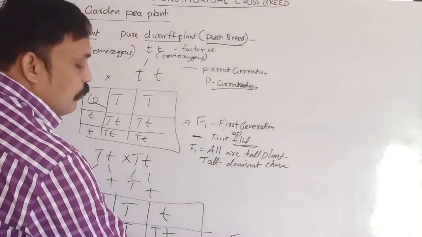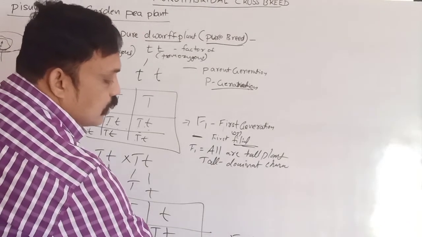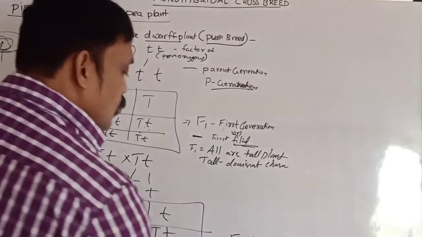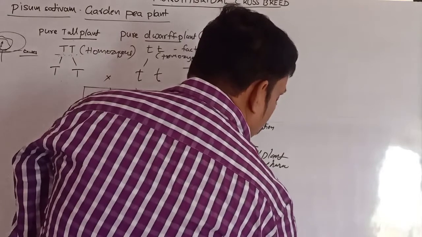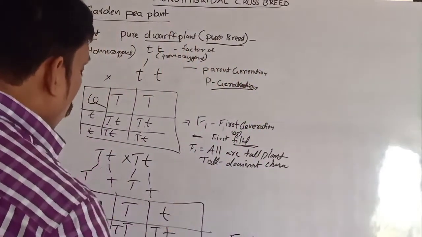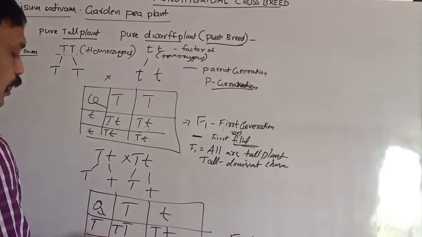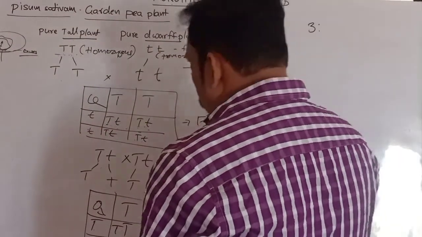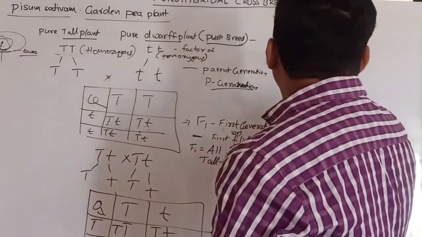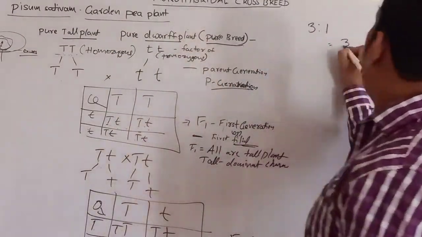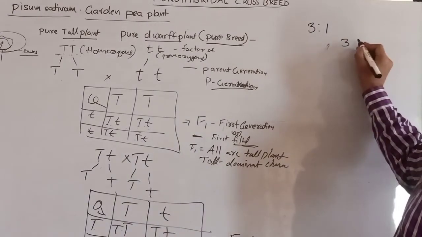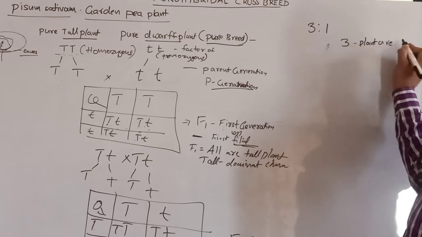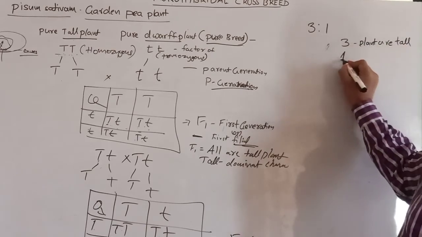This is the F2 generation. F2 generation means the next generation, that means after the F1 generation. It is also called the second generation. In the second generation, he got 3 plants that are tall, and only 1 plant that is dwarf.